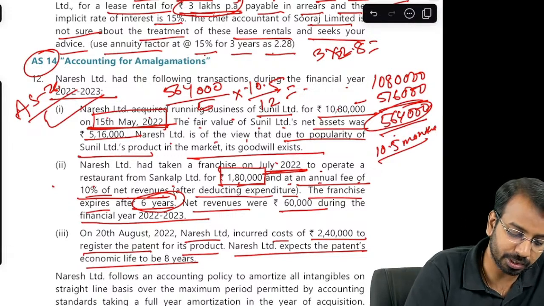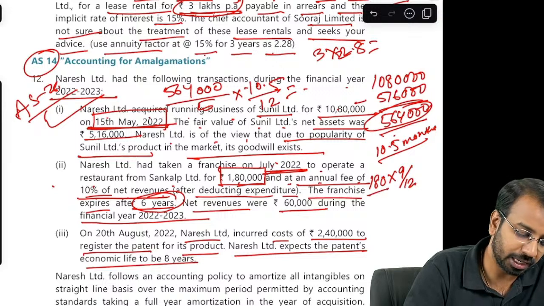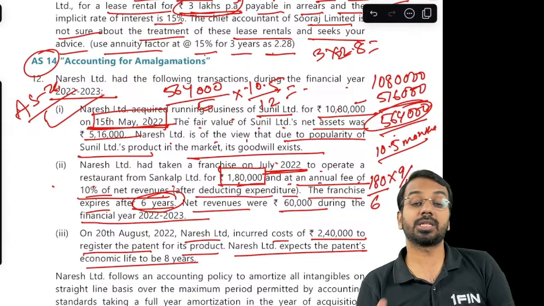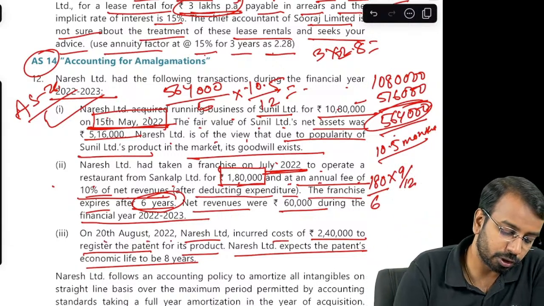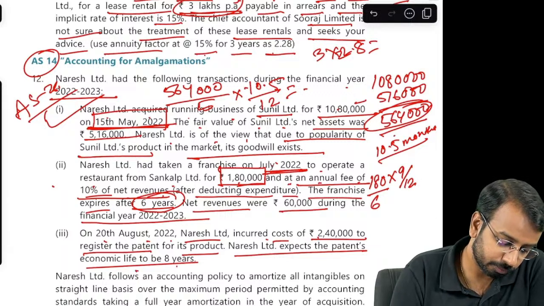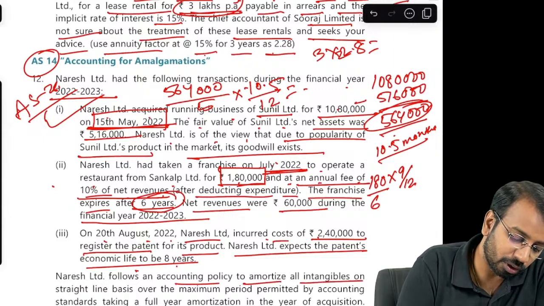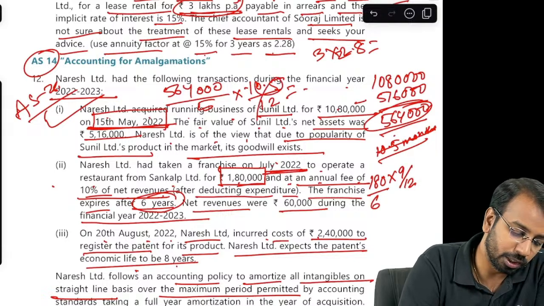So here the depreciation or amortization will be 1,80,000 into 9 divided by 12, 1,80,000 divided by 6. Though in the suggested solutions they have done for full year, that is not appropriate. On 20th August 22, they incurred a cost of 240, expected life to be 6. Oh, okay, sorry. They follow an accounting policy to amortize all intangible assets on a straight line basis over the maximum period, taking a full year amortization. So here my thing is wrong. So it has to be full year only.